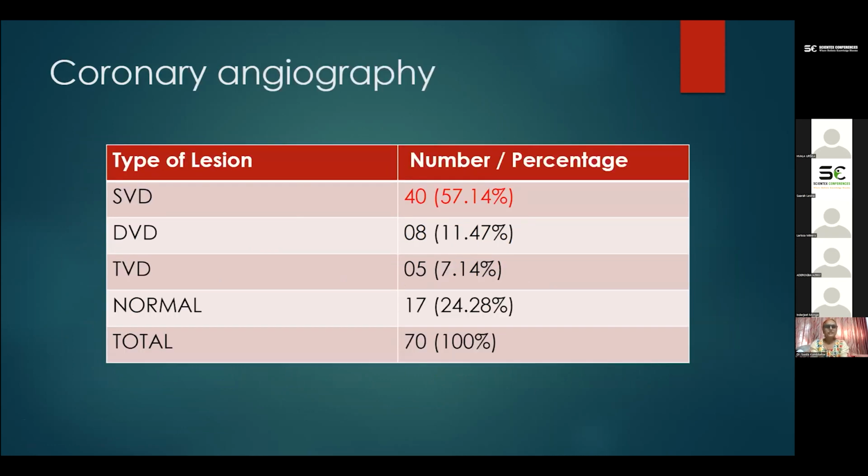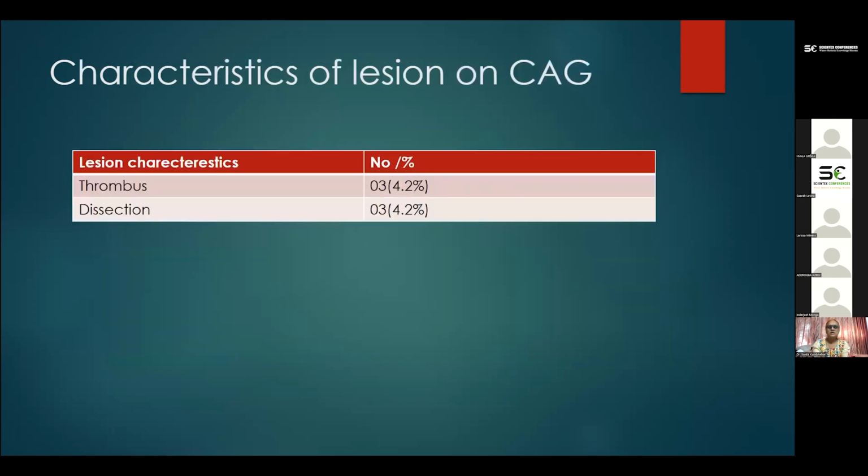The coronary angiography was done in all the subjects. We found predominance of single vessel disease in 57.14% of the cases, followed by double vessel disease in 11.47%, and triple vessel disease in 7.14% of the cases. The angiography was normal in 24.28% of the cases. So predominance of single vessel disease was found in our study, which also corresponds to the studies by other authors in young CAD patients.